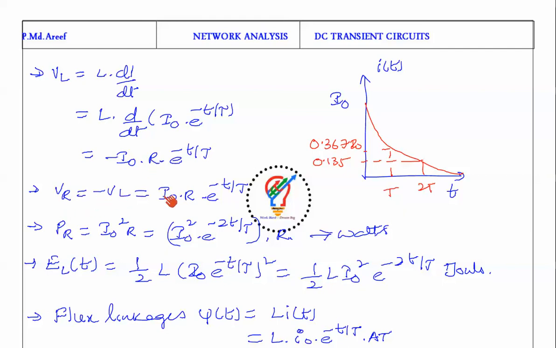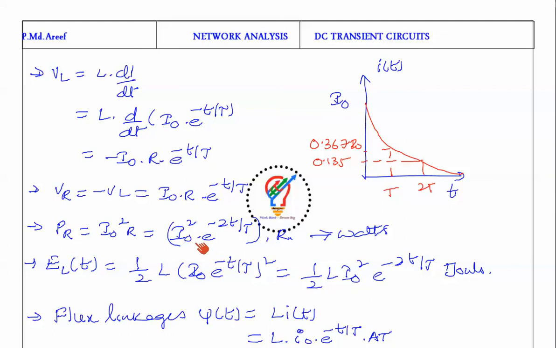This is what we get here. So i(t) is equal to I naught into R into e power minus t by tau. So power dissipated in the resistor, PR, is equal to I naught square into R. In the previous case we discussed V naught square by R, because there the voltage was the same, here the current is the same. So I naught square into R into e power minus 2t by tau. What's important here is that the power in the resistor dissipates 2 times faster than the current flowing